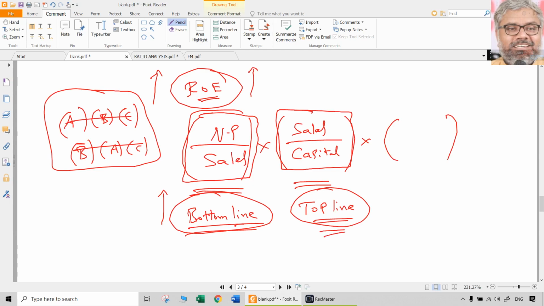So on one side, marketing people will always be trying to increase the sales, get more customers, increase the revenues, ultimately better the top line. On the other hand, within the organization, all the people, whether it is production, procurement, HR, all the other people, will try to operate more efficiently, having more productivity with lesser costs, with better monitoring on the costs, and increase the profitability. So all these things should happen simultaneously. That is the essence of the DuPont model, simply speaking.